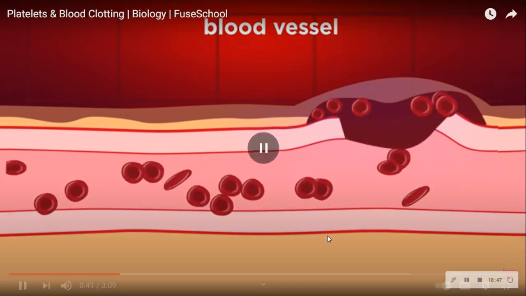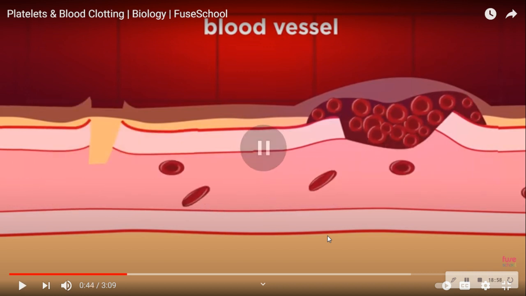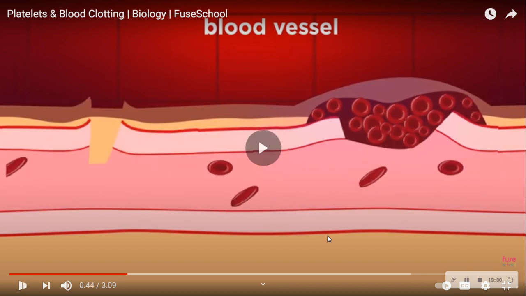So when we have tissue injury on the skin, what will happen? There will be damage to the blood vessel also. That is why blood leaks from the site of injury. So see how they come and collect and form an aggregate.